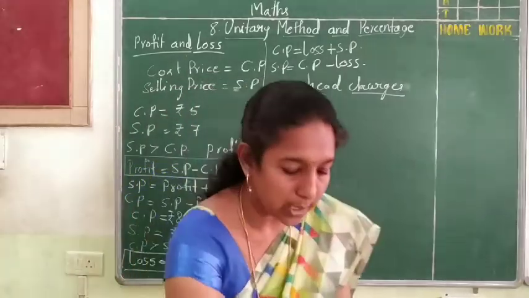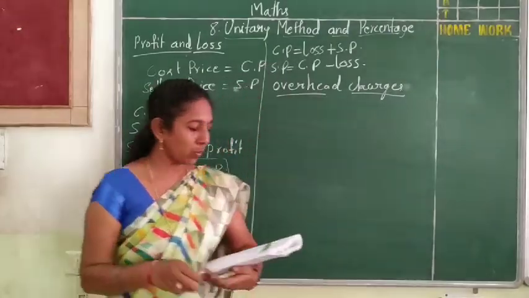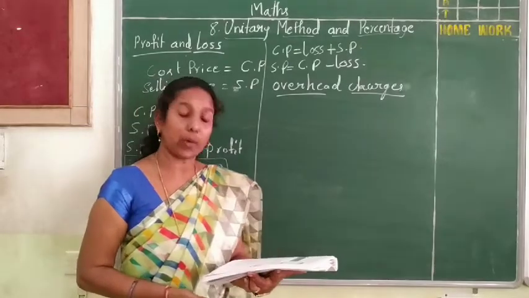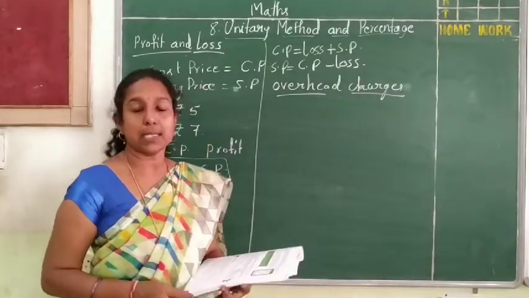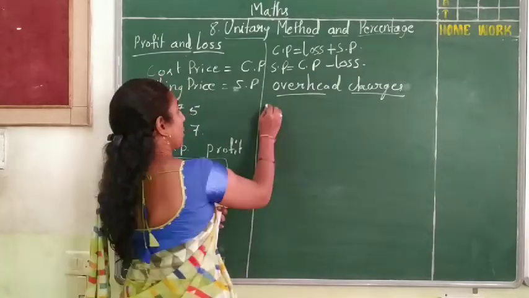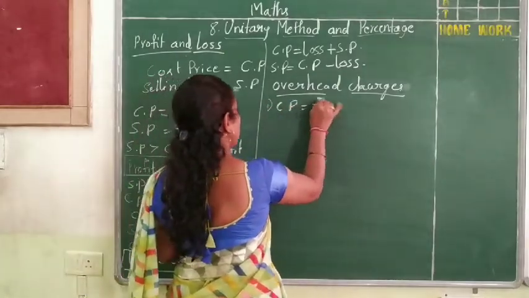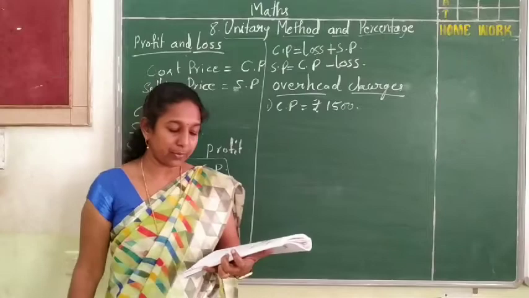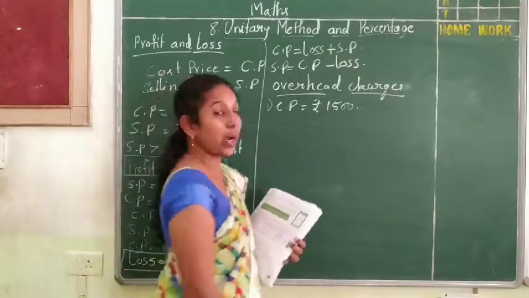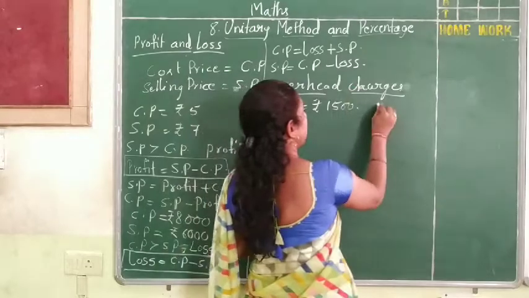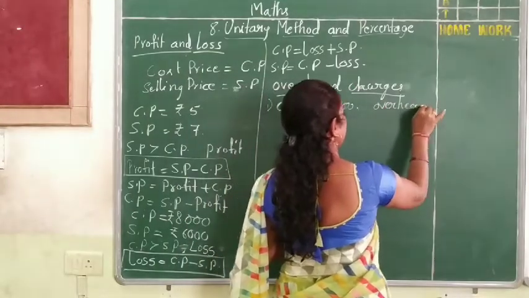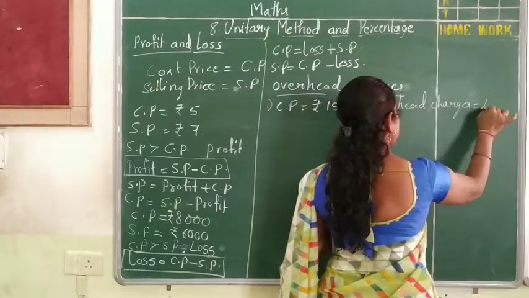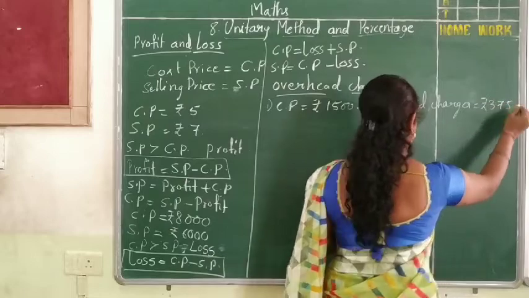So here they have given a few sums, and we are going to solve those sums now. Here an old study table was bought for rupees 1,500. Bought means it is the cost price. So the cost price is rupees 1,500. Some repair work was done for rupees 375. Some extra work means that is called the overhead charges. That overhead charge is rupees 375.